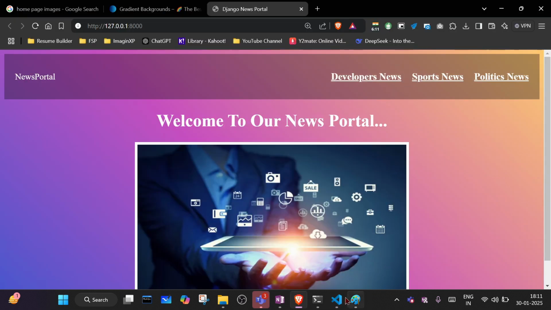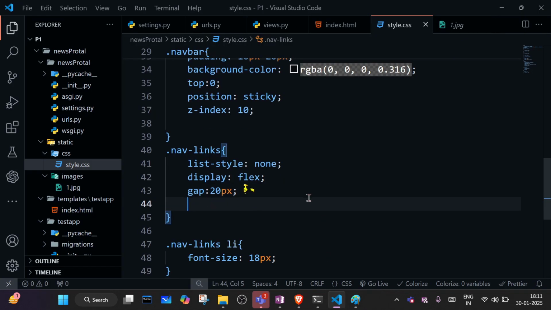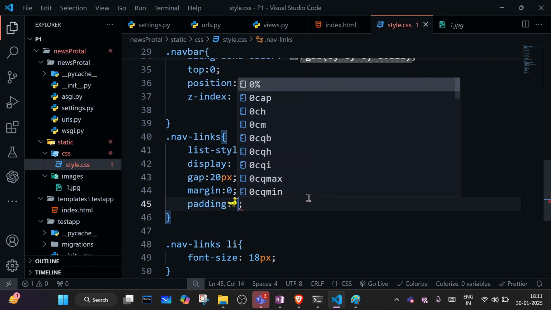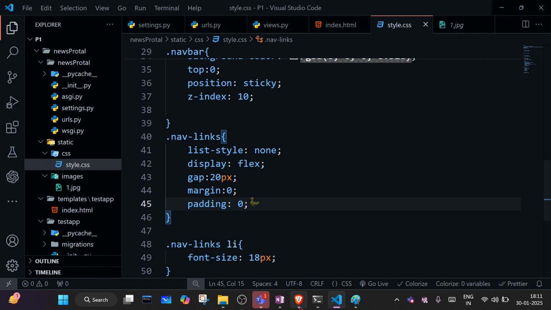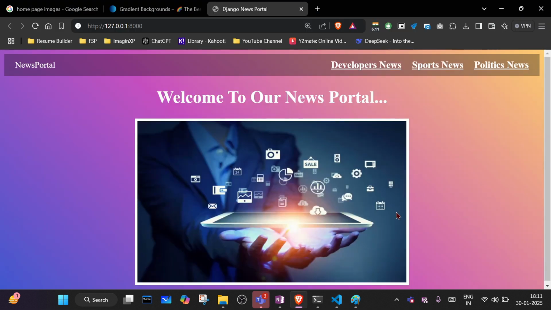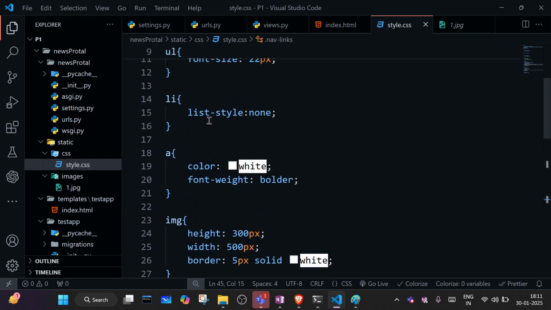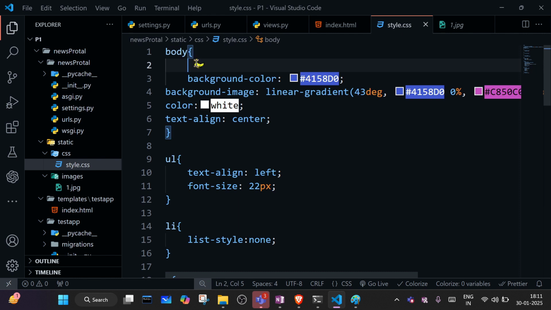So gap is coming, and after that we can give margin 0, and padding also 0. So default margin is not coming.